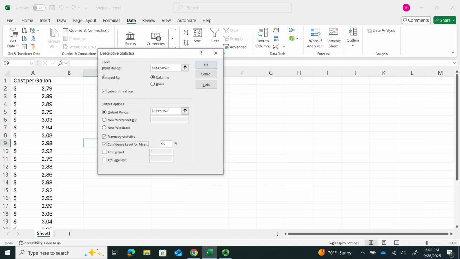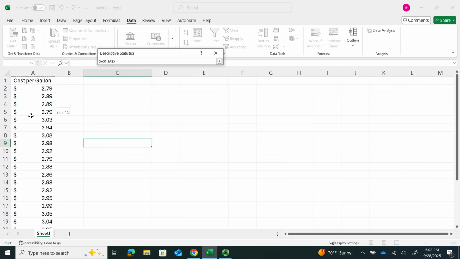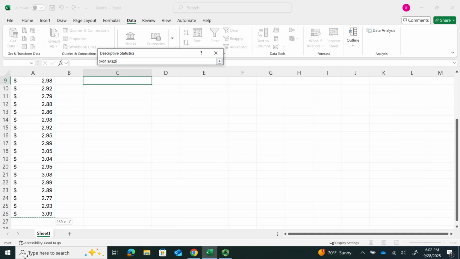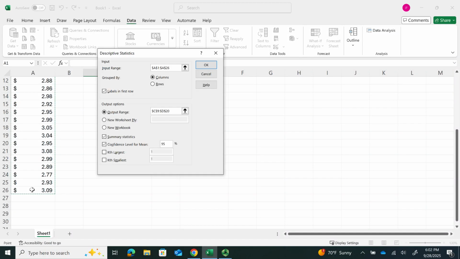Once this comes up, we're going to have to tell it what our input range of the data is. So I'll click the arrow next to the dialog box right there. And I'll go ahead and select the data that I want, including the variable name. There are 25 data points, and this data represents the cost per gallon of gas in West Michigan. That data is arranged in columns, so we need to make sure that radio box is checked. And then for the labels in the first row, I have the variable name in the first row of the data, so I'm going to leave that checked.